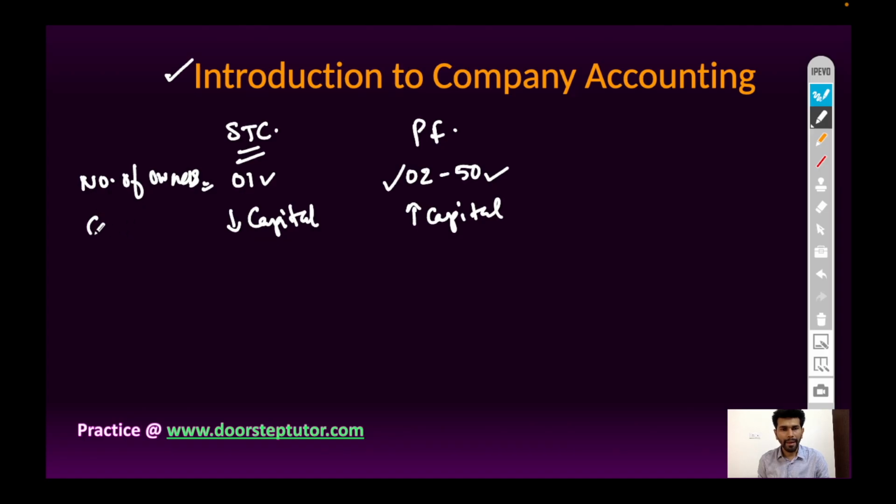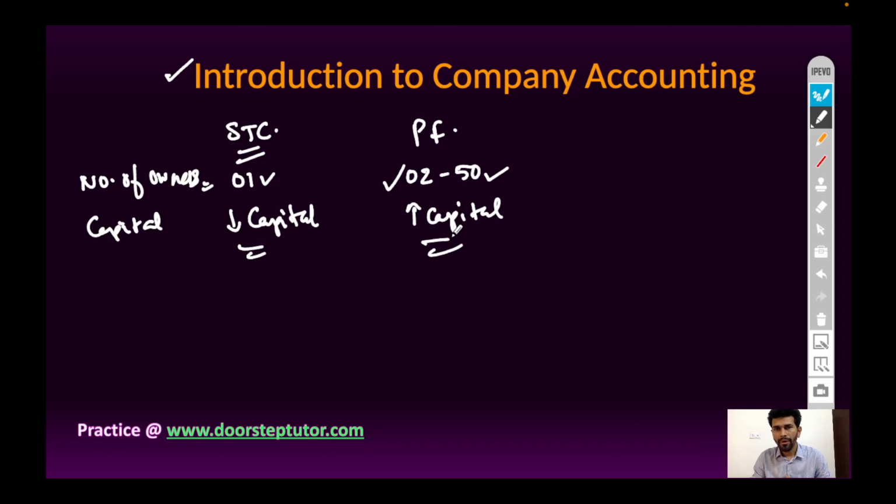Similarly, capital in case of sole trading concern is lower because only one person brings capital into the business. Therefore, the capital amount is lower. But in case of partnership firm, many people come together to run a business. Therefore, all the partners will bring capital into the business. So there will be higher capital as compared to sole trading concern.